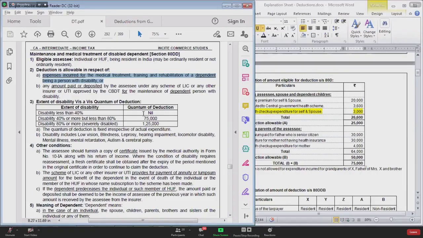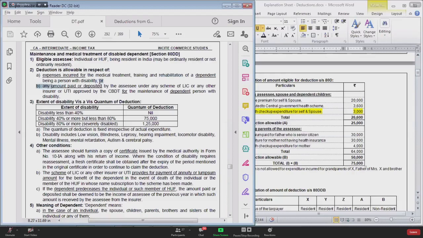Or if the doctor is guiding you and is asking you to do some exercise, as a result of which your vision will improve. So that is called an expenditure incurred for medical treatment, training and rehabilitation. Rehabilitate means to take it to the previous position, prior to illness. So expenditure incurred on the medical treatment, on training, and on rehabilitation can be claimed as deduction.